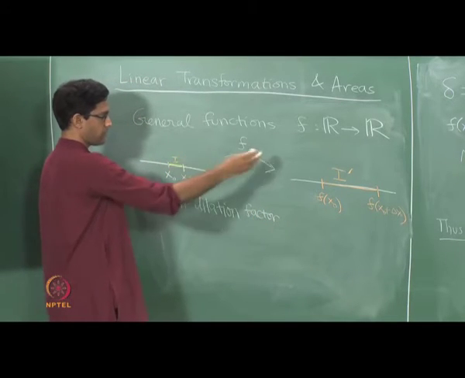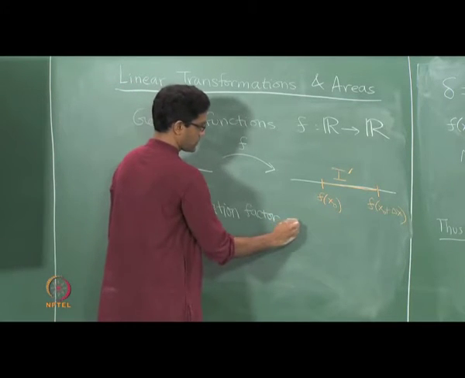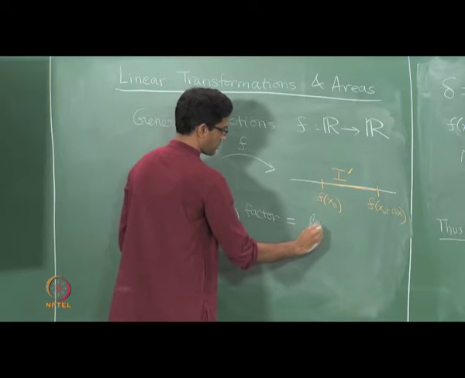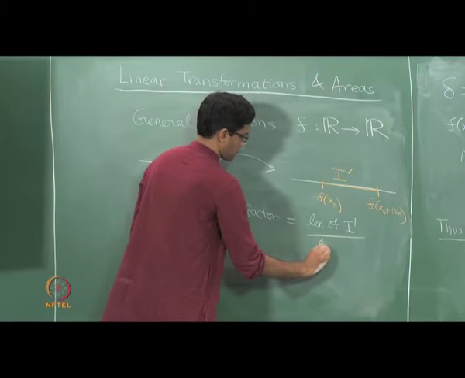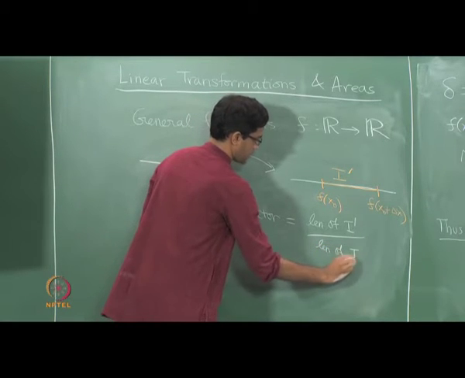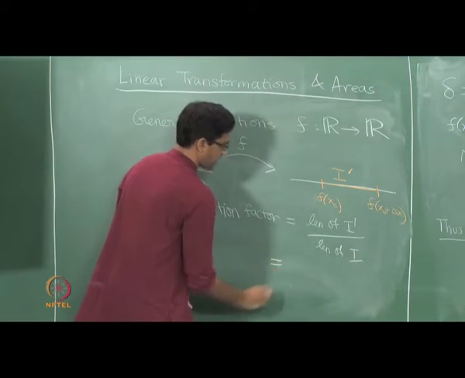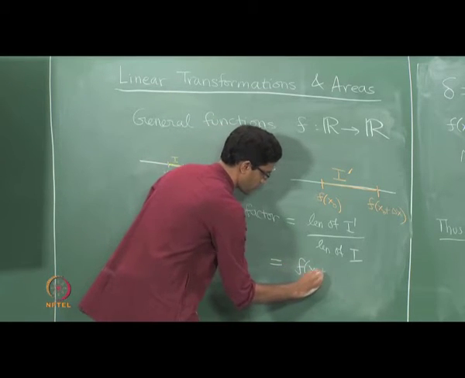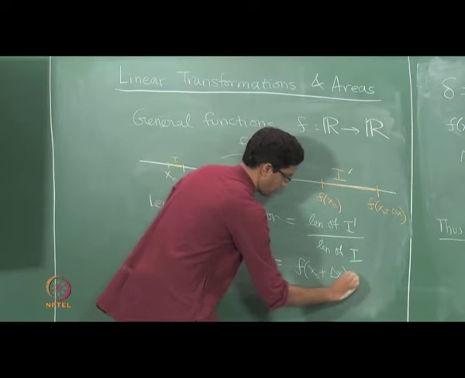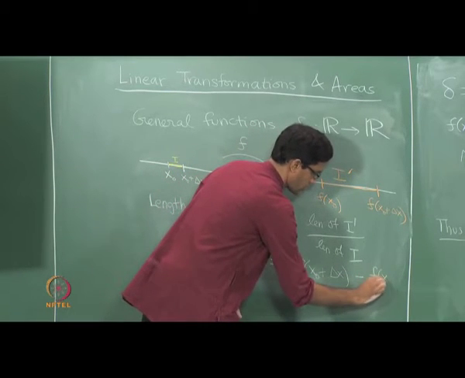Okay, from comparing I with I dash, this is the length of I dash divided by the length of I, and that is exactly, well, what is the length of I dash? It is f of x0 plus delta x minus f of x0.